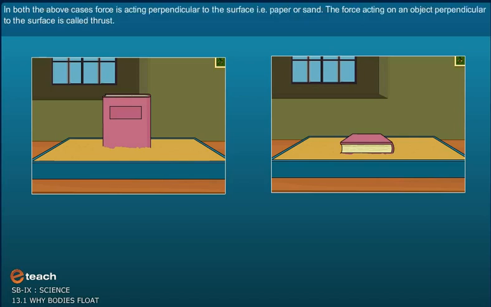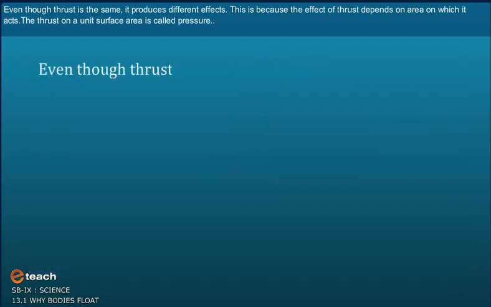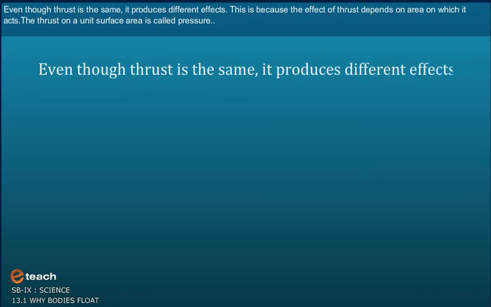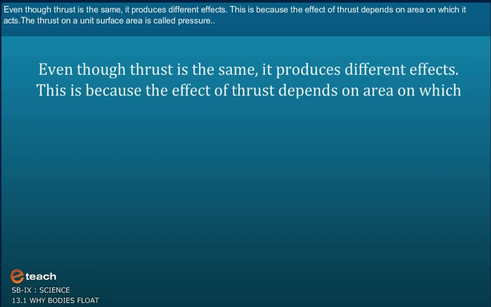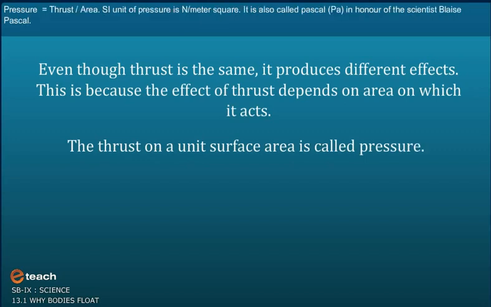Why? In both the above cases, force is acting perpendicular to the surface, that is, paper or sand. The force acting on an object perpendicular to the surface is called thrust. Even though thrust is the same, it produces different effects. This is because the effect of thrust depends on the area on which it acts. The thrust on a unit surface area is called pressure. The formula for pressure is: pressure is equal to thrust upon area.